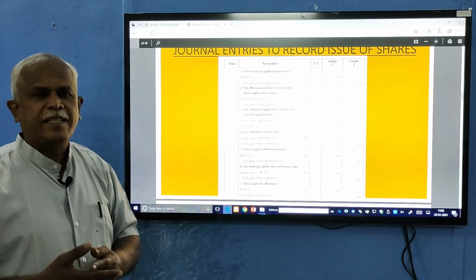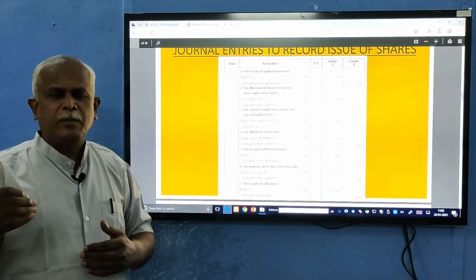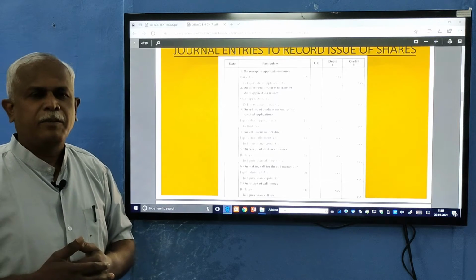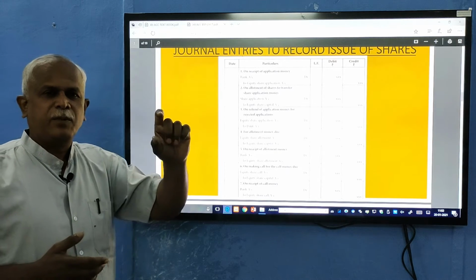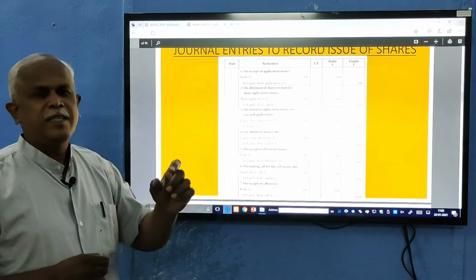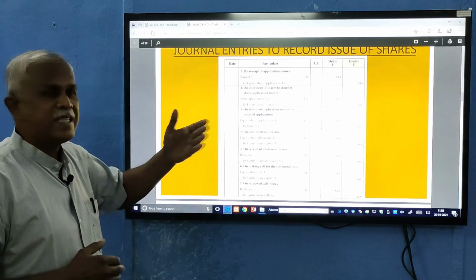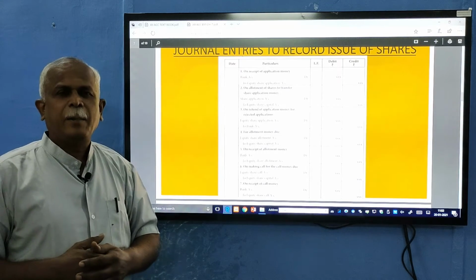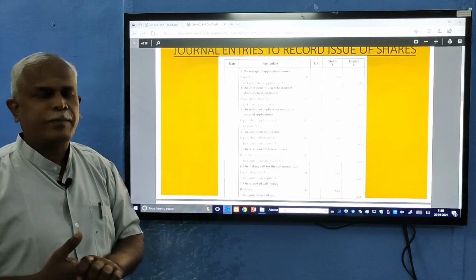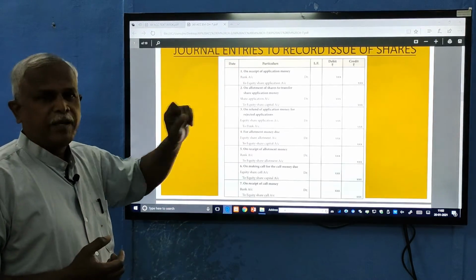Next, the second installment. So 100 rupees is collected in the form of, let us say, 20 rupees, 30 rupees, 30 and balance 20. The first amount is called application money, the second is called allotment money, the third is called call money, and the fourth is also called second call. In such a way, the amount can be divided into at the maximum 5 installments. So first application money, then allotment money.